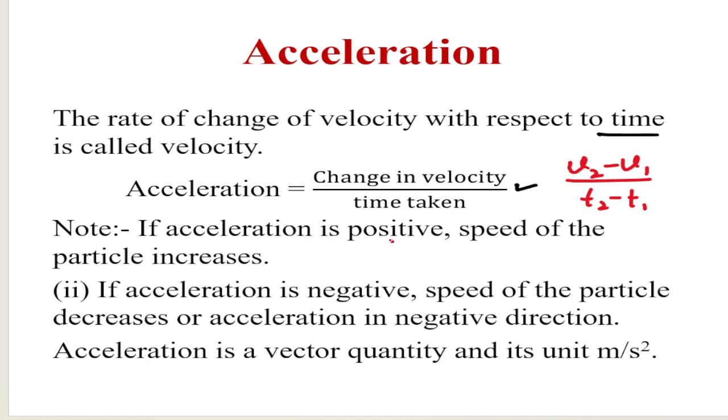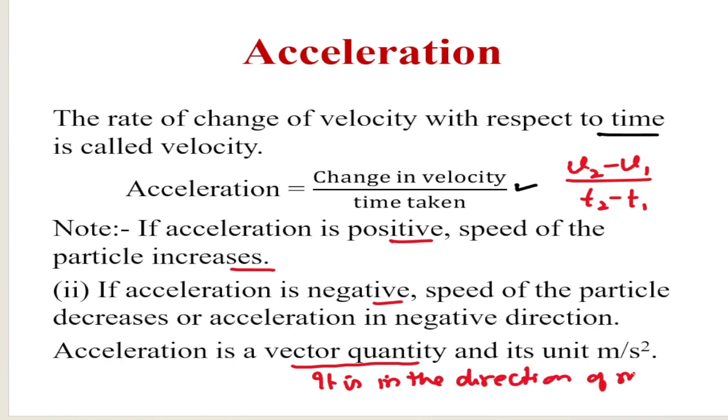If acceleration is positive, then the speed of the particle decreases, or acceleration is in the negative direction. Acceleration is a vector quantity and it is in the direction of motion of the body. And its unit is meter per second square.